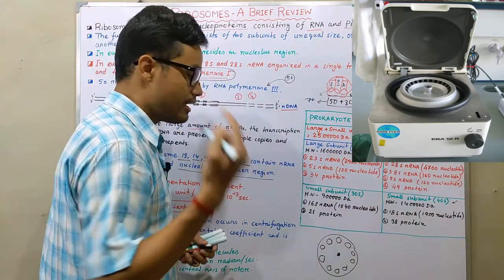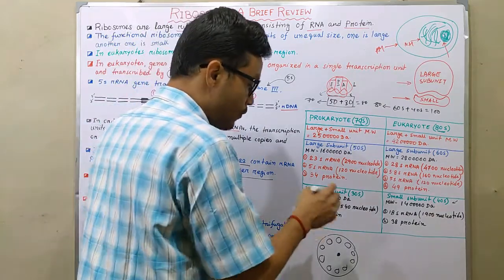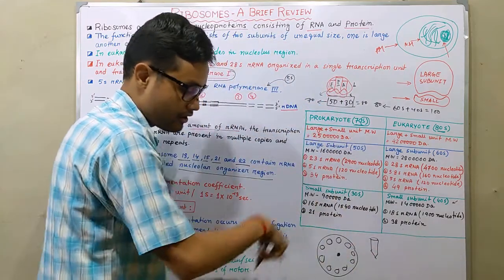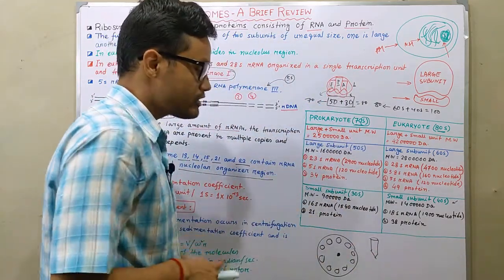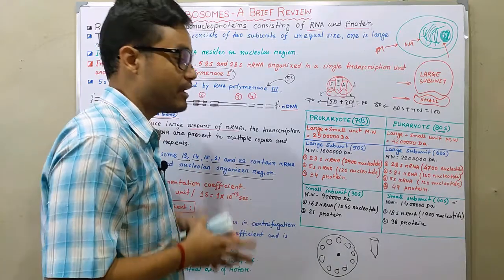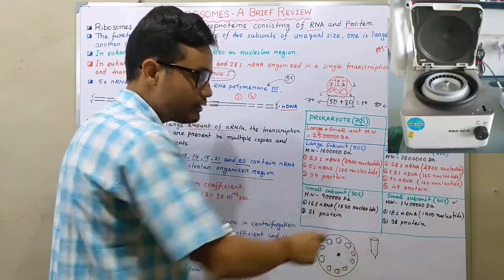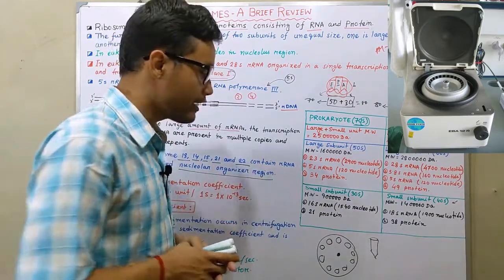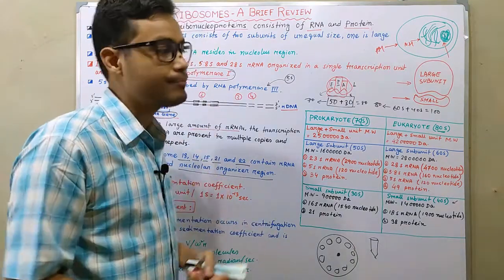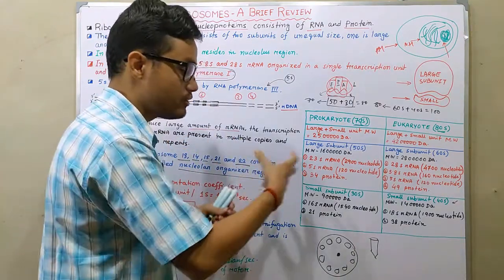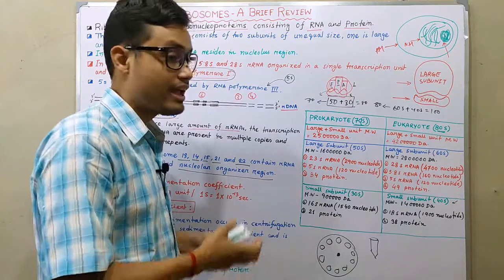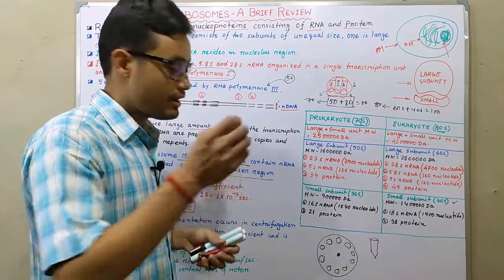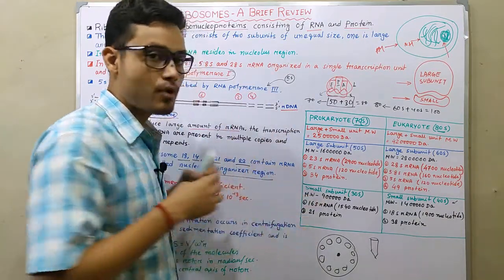It spins very fast, and when we put our centrifuge tube inside this machine, cellular organelles, RNAs, DNAs and proteins are separated differently. At various times, the centrifugation technique helps us separate RNA, DNA, cellular organelles as well as particular proteins from a cell.